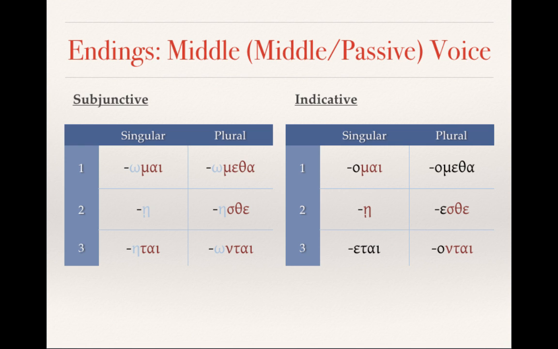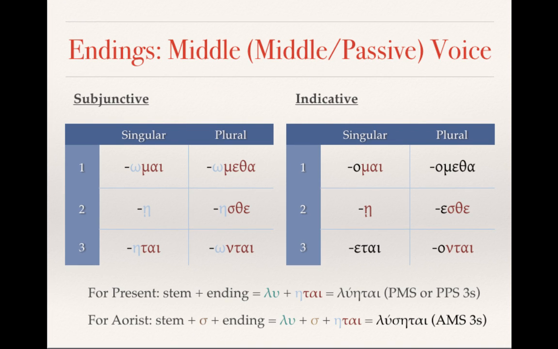But other than that, the lengthening is fairly consistent, and those personal endings are what we would expect in other moods. For the present, once again, it's the stem plus the ending. So lu plus etai is luetai, which would be the present middle subjunctive or present passive subjunctive third singular. And then for the aorist, again, it's the stem plus the sigma, which indicates the aorist, plus the ending. And so you would have lu se etai, and so lusetai would be the aorist middle subjunctive third singular.